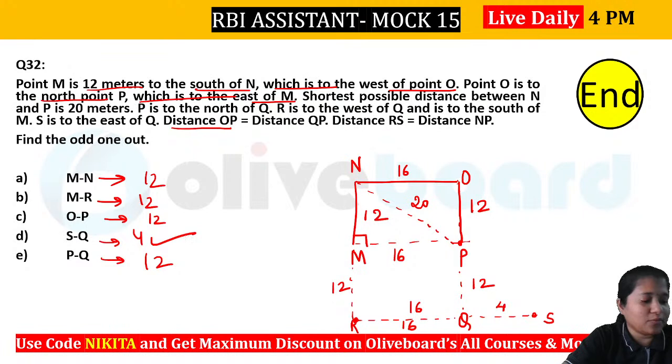Okay, I hope this is clear to everyone. Please let me know if we have any doubts in this one. Everybody clear? सबको समझ में आ गया ये question? Okay, a very easy question, right? SQ had to be 4. Apart from that, everything was 12. That is why SQ will be the odd one out here. So that is the right answer.